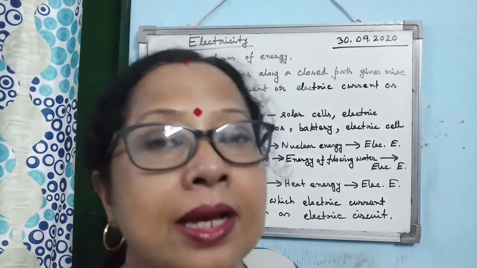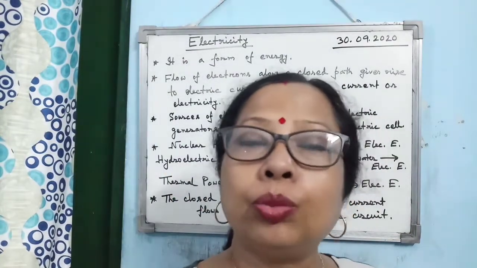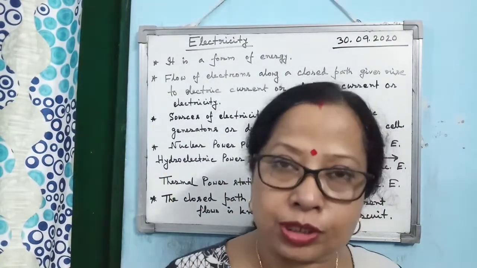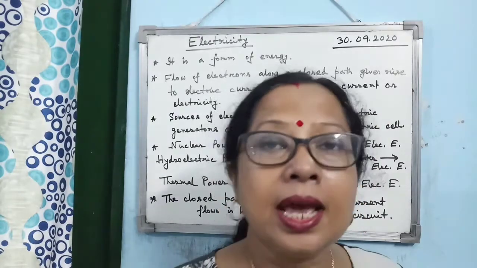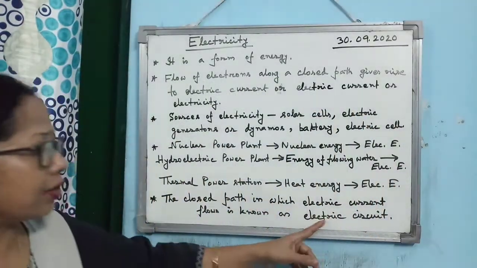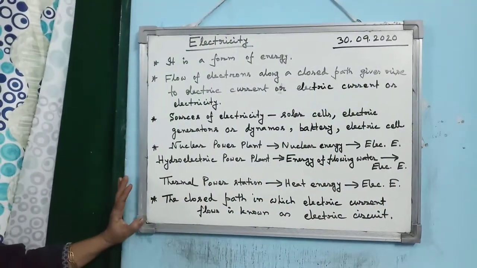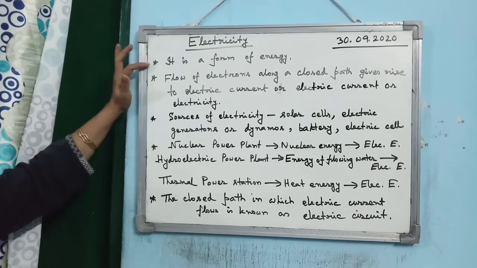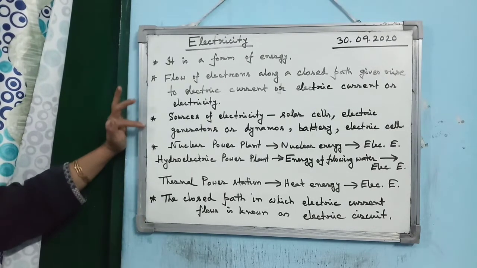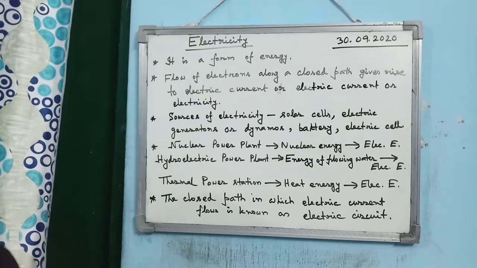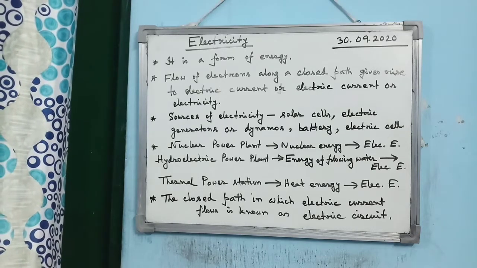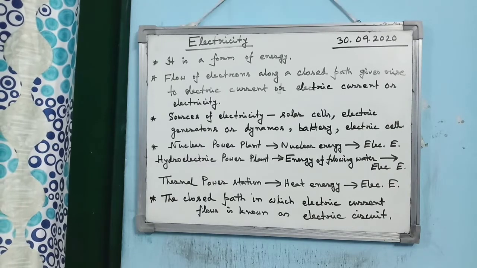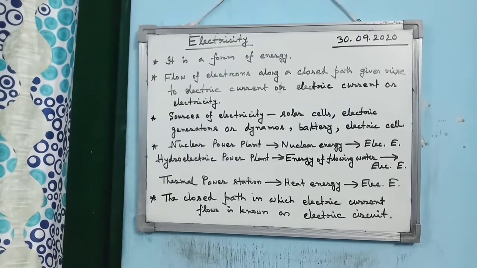And the closed path through which the electrons flow, electric current passes, is known as electric circuit. So here you are supposed to learn all these points. So please note it down, putting asterisks. All the important points you are supposed to learn, remember and practice.